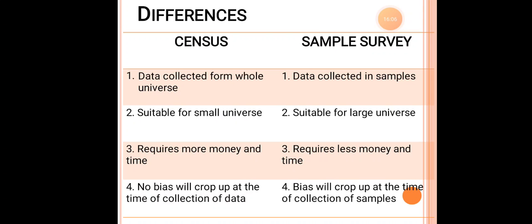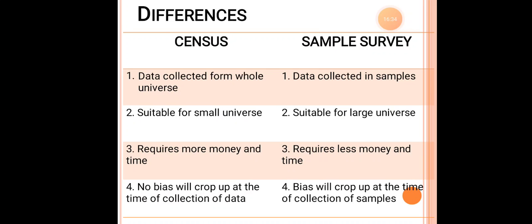Why less money and time? Just because the officer or the investigator is free to go to any particular place or locality and take the necessary information. So if I am the officer, I go to my nearby place, I collect the necessary information and I come back. So it requires less money and even less time, because it will be nearby places where I conduct the investigation.